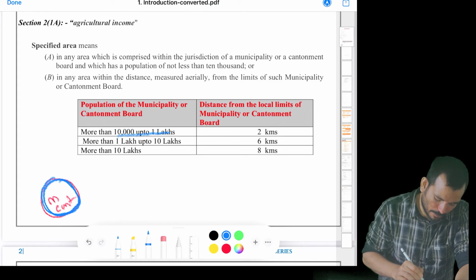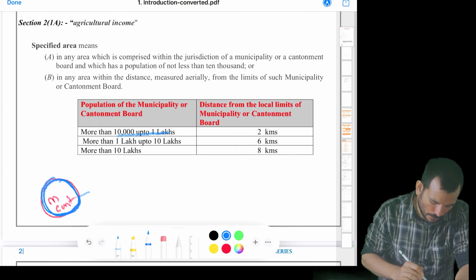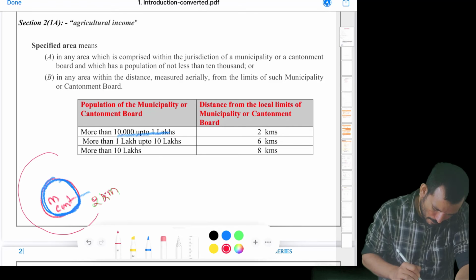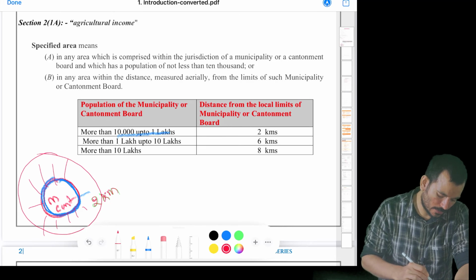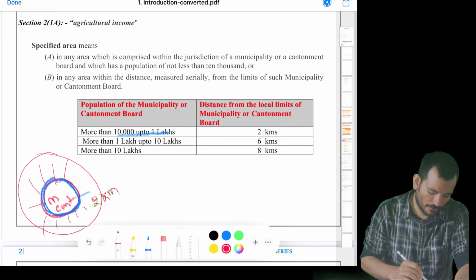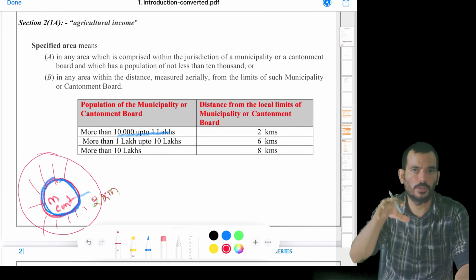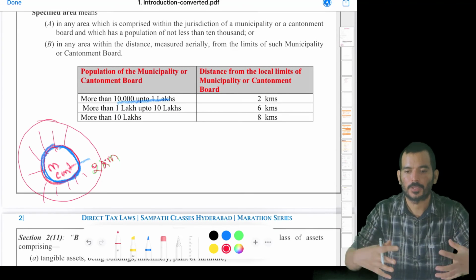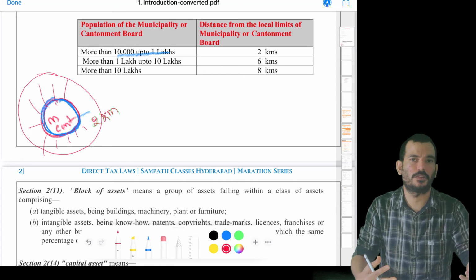But if the population is between 10,000 to 1 lakh, like the population is more than 10,000 up to 1 lakh, you go and see 2 kilometers radius, viewed aerially. So from these boundaries, you go and see this 2 kilometers radius, and if your land happens to be situated here, that is also specified. So the area depends upon the population of the cantonment and the municipality. Obviously, when there is more population, there will be more outskirts and more development, right? So there is no necessity to say that it's an agricultural land.